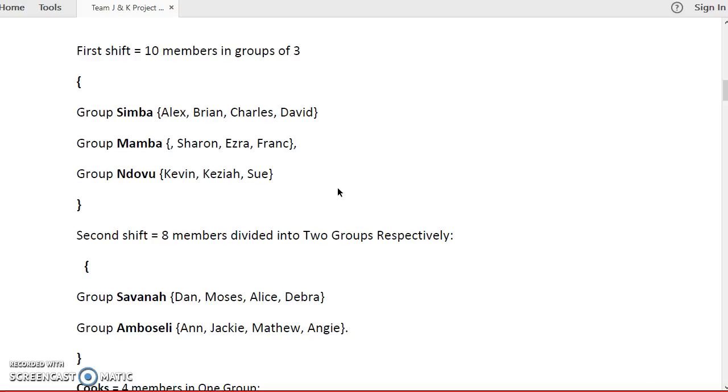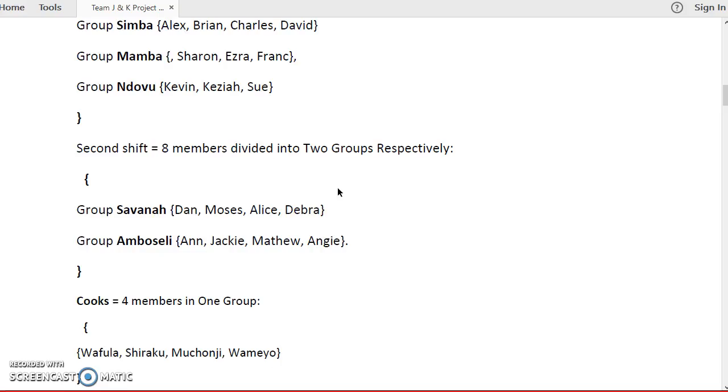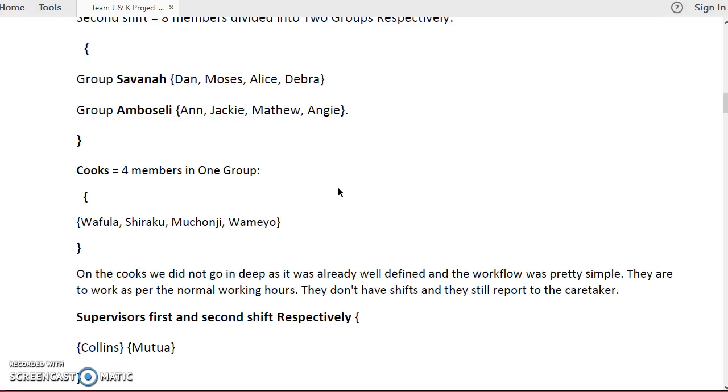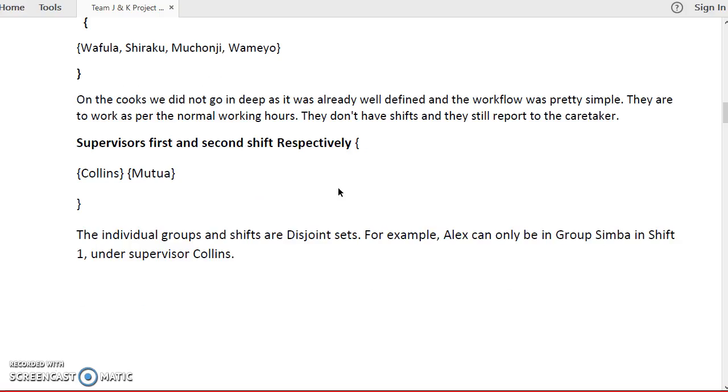Going down to the cooks, we have 4 cooks. In the cooks we did not go as deep as we anticipated, because we thought it was pretty simple. They are to work as per the normal working hours. They don't have shifts, and they still report to the caretaker because he is the overall acting boss. For supervisors, first and second shift respectively, we have Collins and Mutua. Those are the 2 sets.